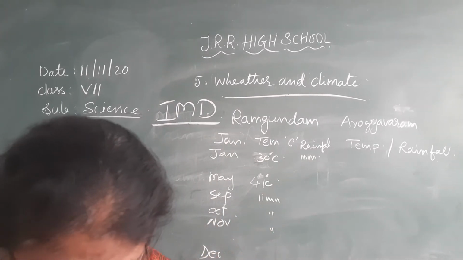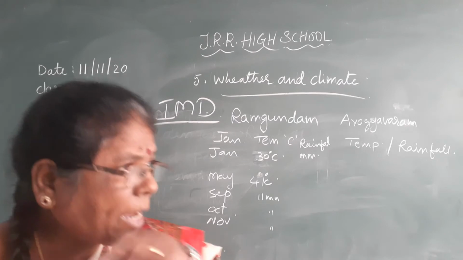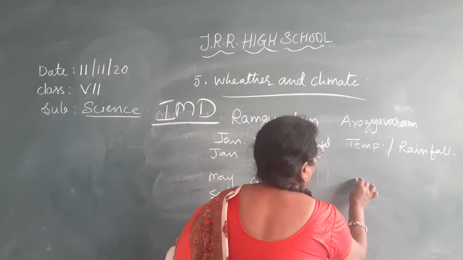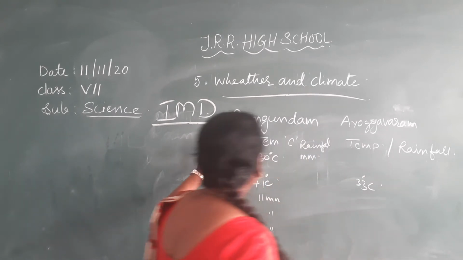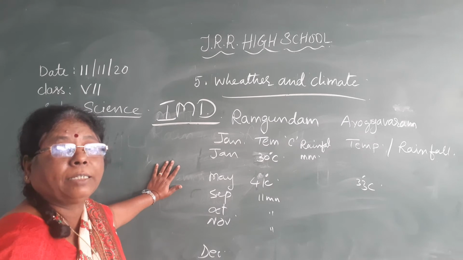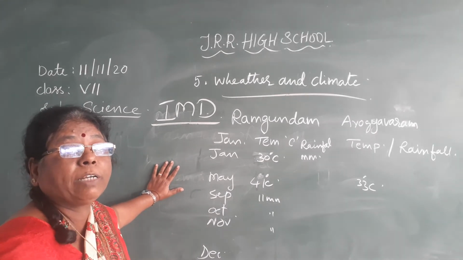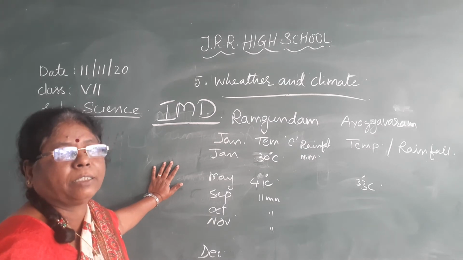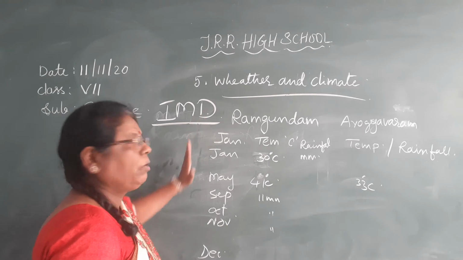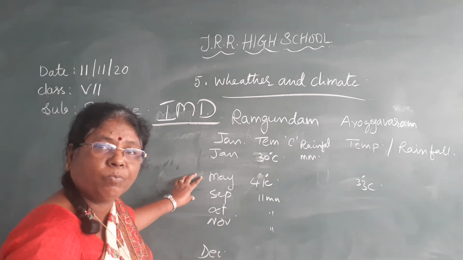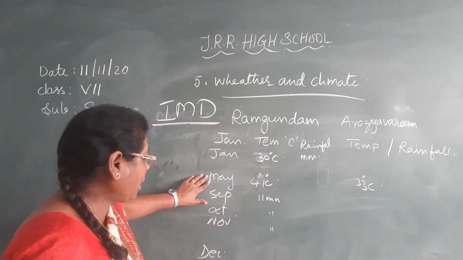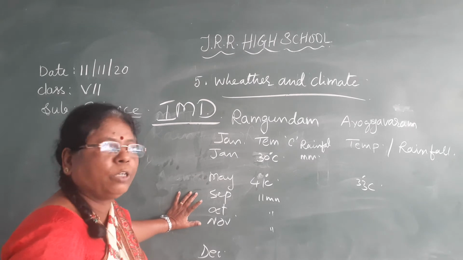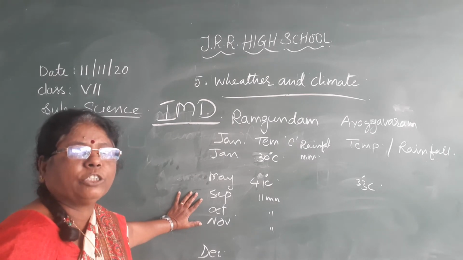Now next, coming to Aarogyavaram. In Aarogyavaram, the maximum temperature recorded is in the May month, 33 degrees Celsius. So this temperature and rainfall data is collected over 25 years. Based on this, the climate will be decided. So the climate of this place is hot in the summer season, and in the rainy season you will get good rains in this region, isn't it?